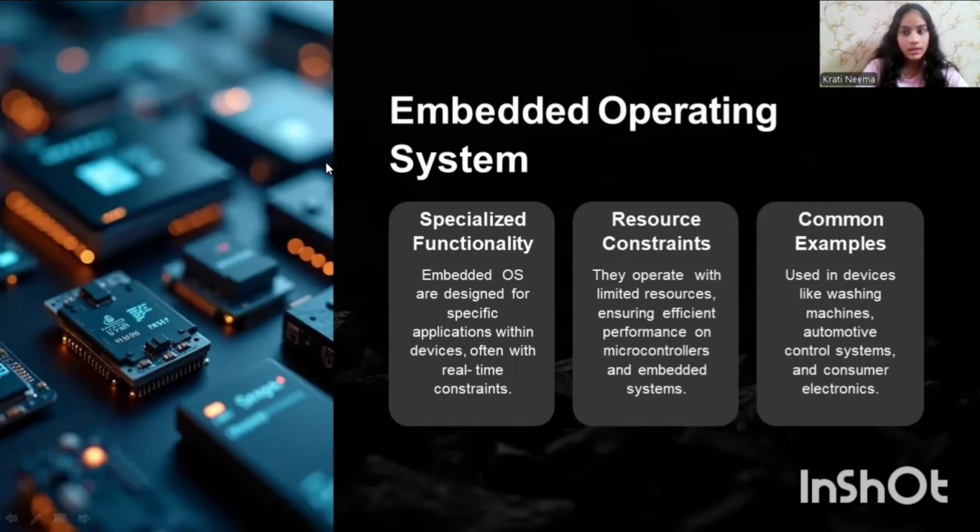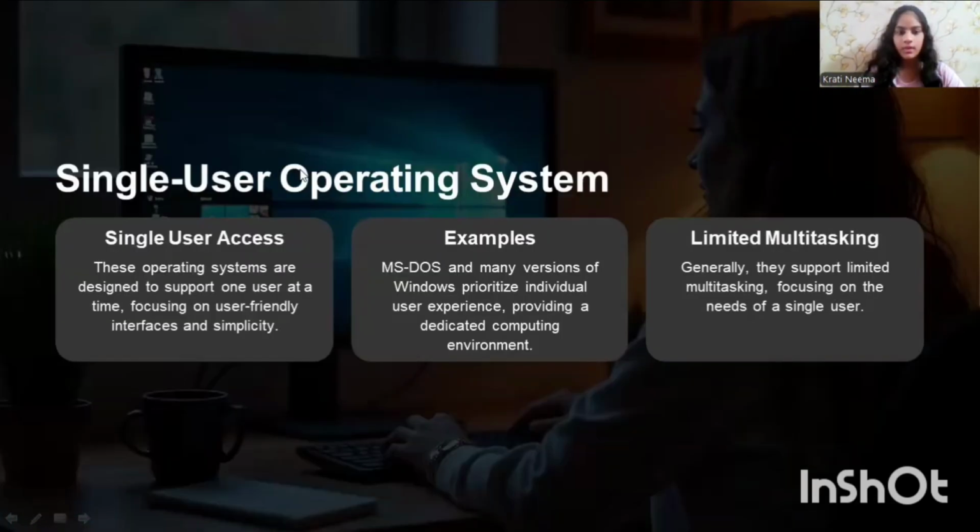But its disadvantages are that it can't be updated or modified easily, and it is usually not suitable for multitasking. So, an embedded operating system is like a mini manager that focuses on just one job and does it quietly in the background.